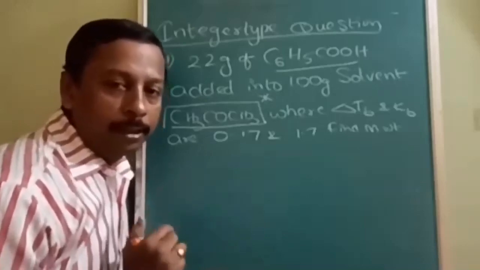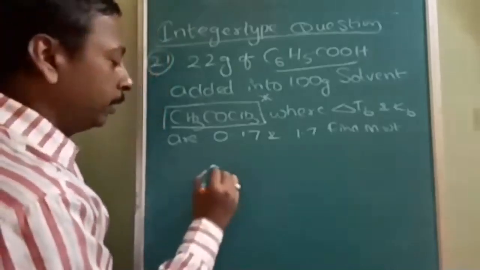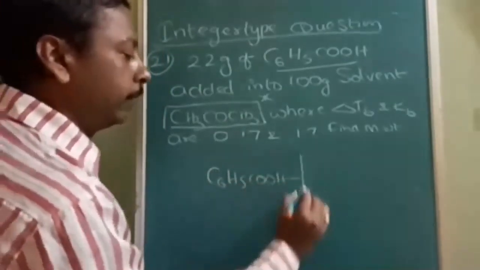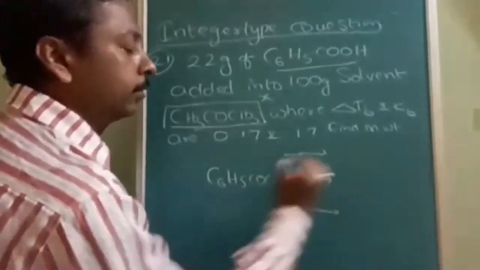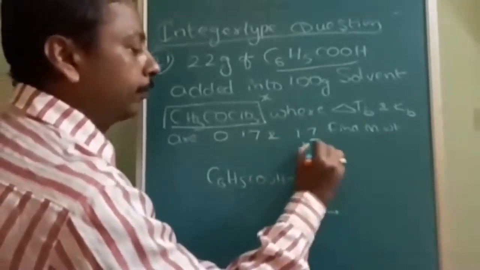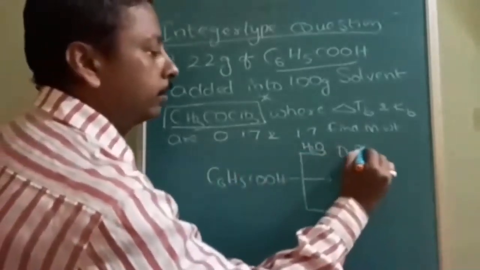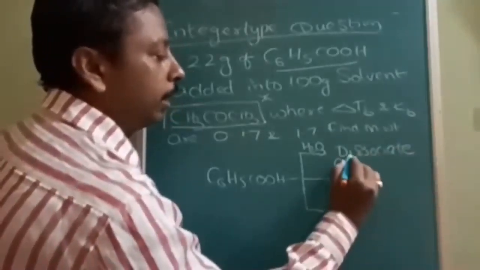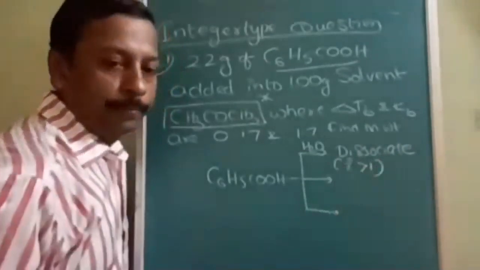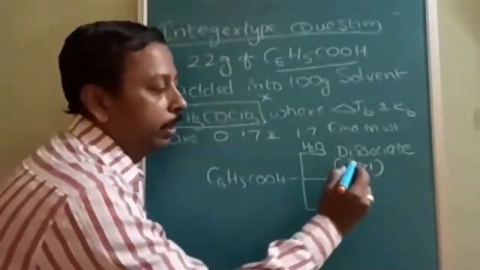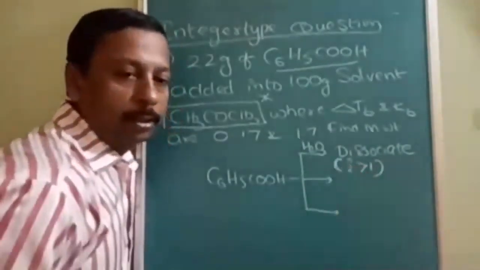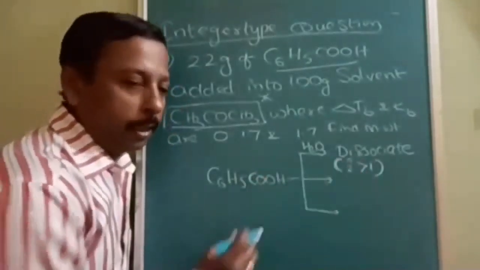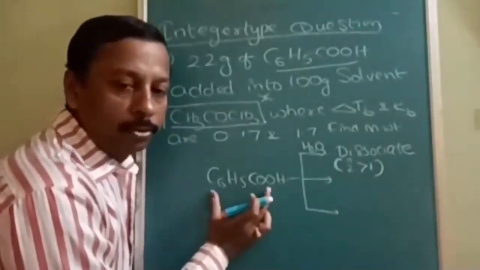Same benzoic acid, if I change the solvents: if I use water, this benzoic acid will dissociate. So i will be greater than 1, because benzoic acid dissociates to give H+ and benzoate separately.